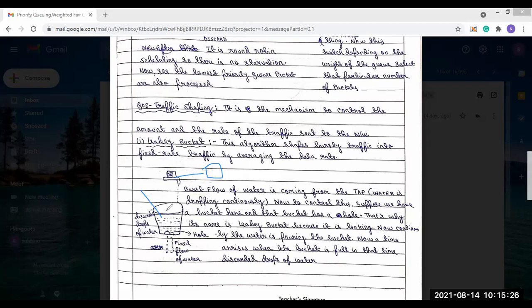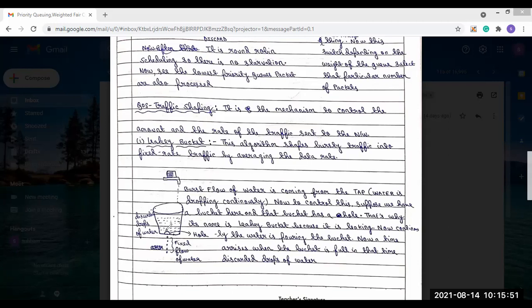So this leaky bucket concept, if we use it in real-life networking, looks like this. Instead of the tap, you use the host machine, and instead of the water continuously flowing, we use packets, which go to the queue. If the queue is full, then like the discarded drops of water, the packets will be discarded.